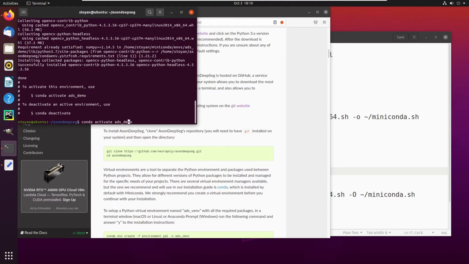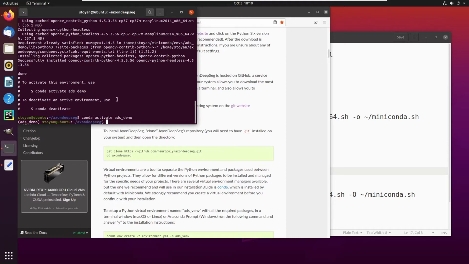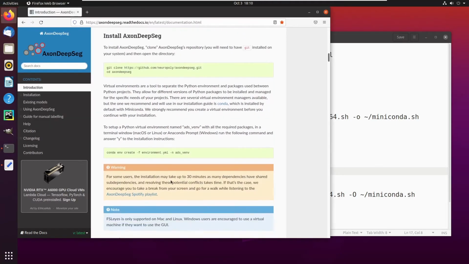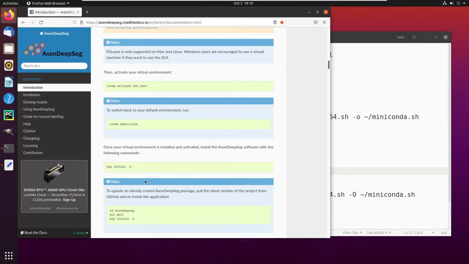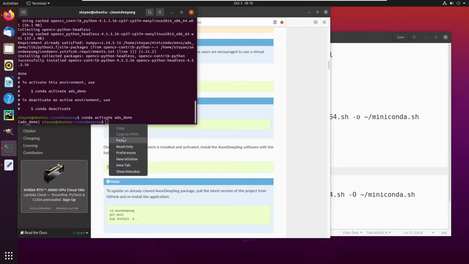This is the name that I chose for my conda environment. Then next we can install AxonDeepSeg using this command over there. You can copy it and paste it.